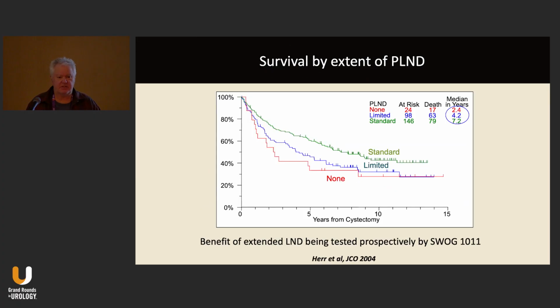This is actually a review of SWOG 8710. And the median survival for patients undergoing a standard dissection was 7 years, a more limited 4 years, and no dissection at 2.4 years. But you can imagine there are reasons why the patients did not undergo a lymph node dissection.